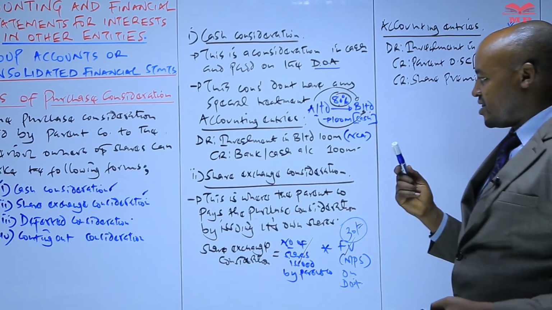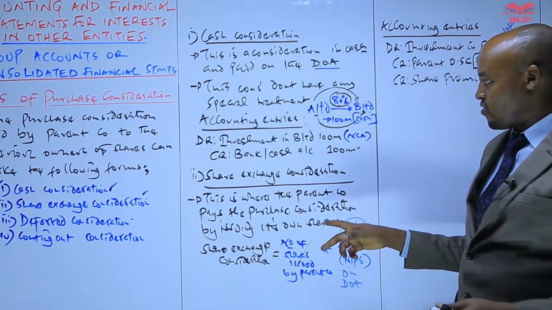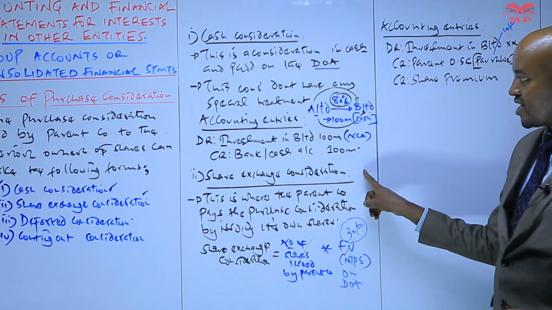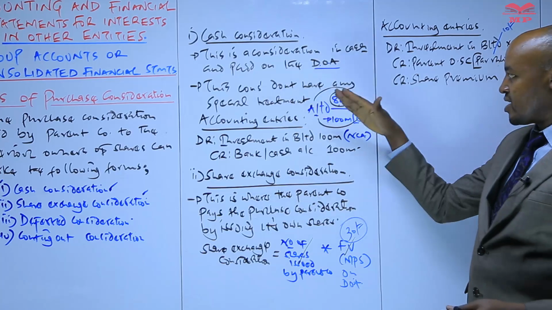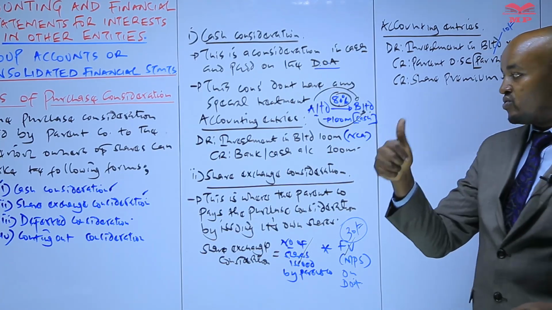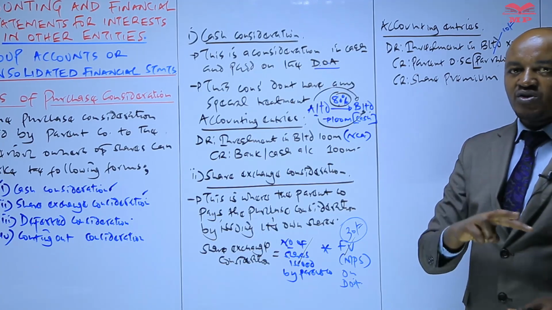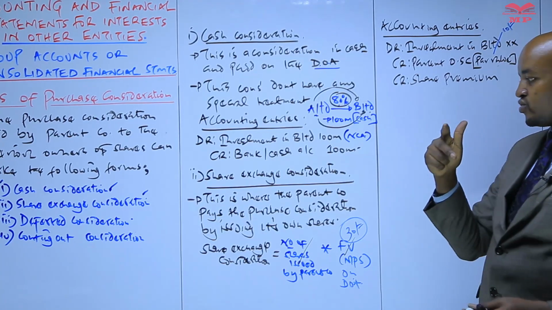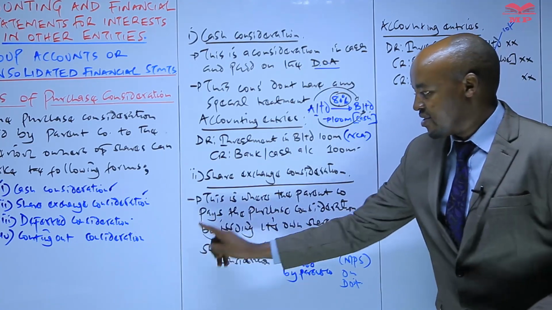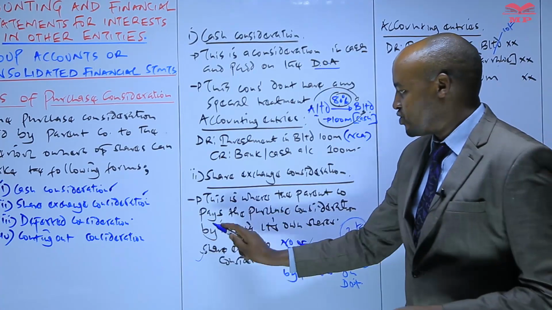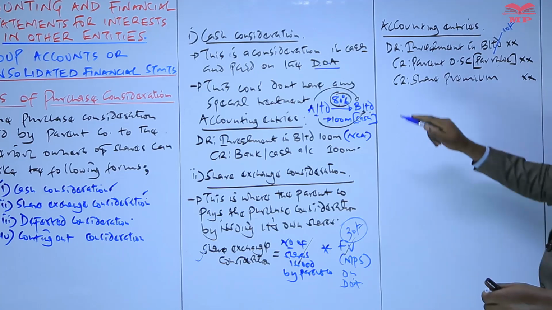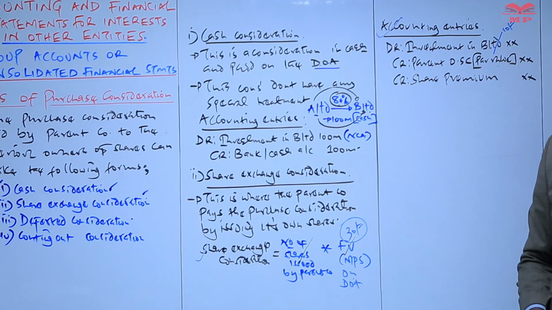This is a very important concept which you need to understand: whenever the parent company has acquired the majority of the shares in the subsidiary, the parent company can pay for the shares acquired through something called a share exchange consideration. If that is the case, then the examiner will tell you two things. Number one, that the parent company had not computed that purchase consideration, and this is how we compute it. And number two, the examiner equally will tell you that the parent company had not accounted for that purchase consideration.